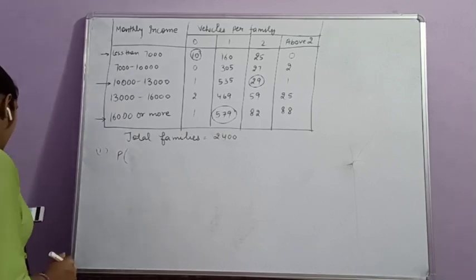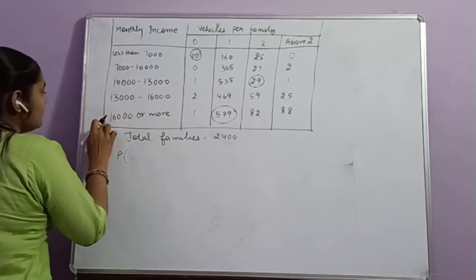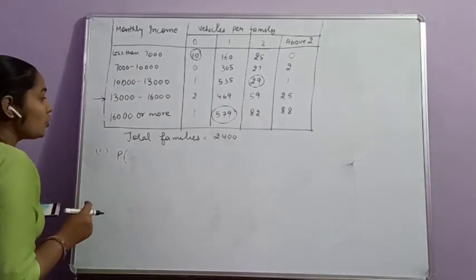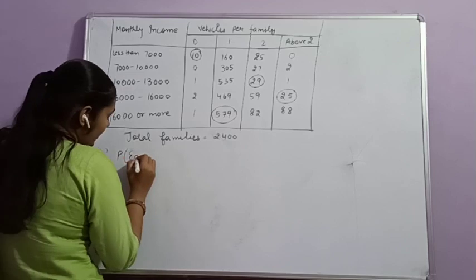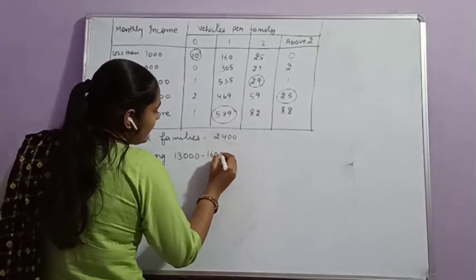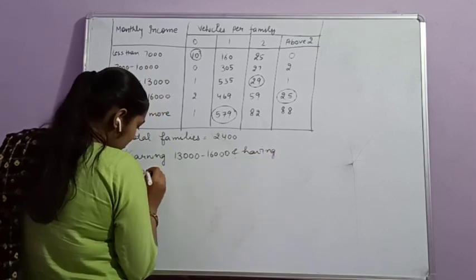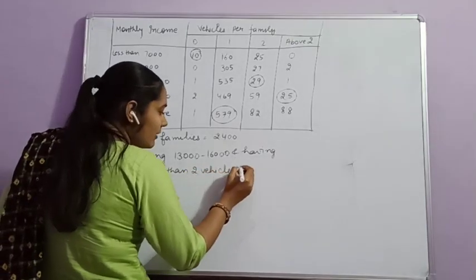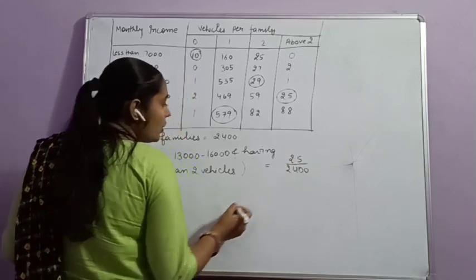In the next part, we have to find out the probability if earning is between 13,000 to 16,000 and owning more than two vehicles, that is above 2, that is 25 families. The probability of earning 13,000 to 16,000 and having more than two vehicles will be equal to 25 divided by the total, that is 2400.